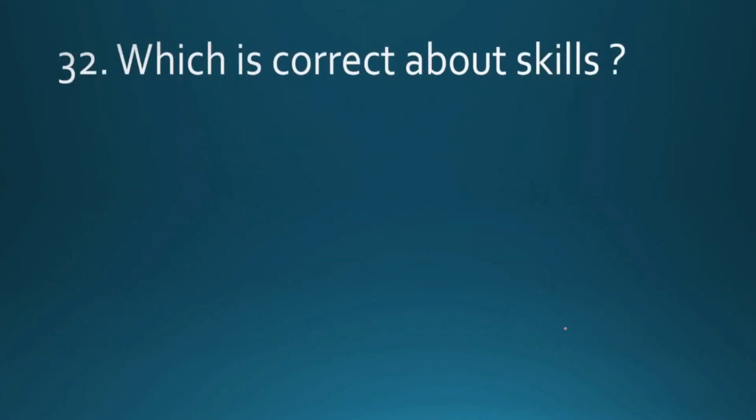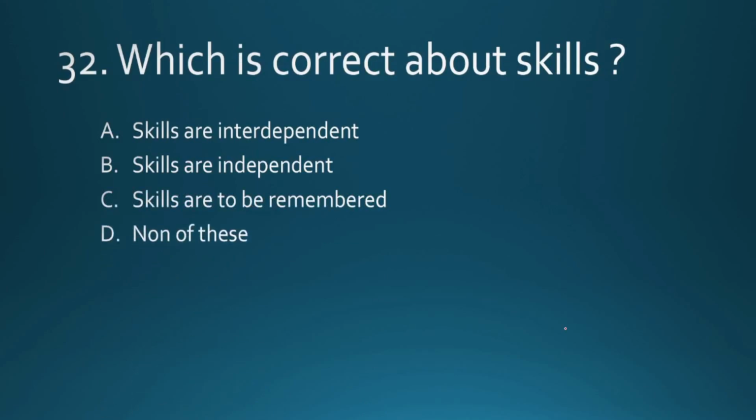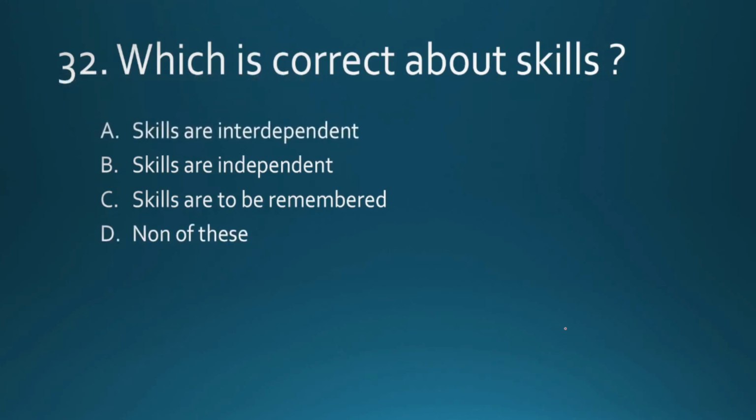Which is correct about skills? Skills are interdependent, skills are independent, skills are to be remembered, none of these. Skills are interdependent. Listening, speaking, we call them the fourfold skills, related to each other.